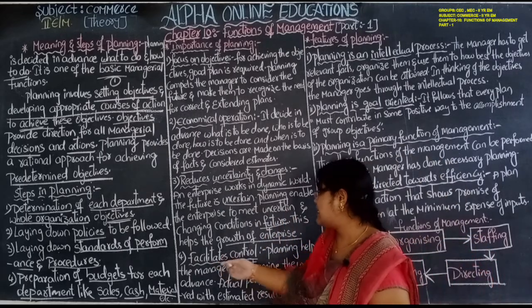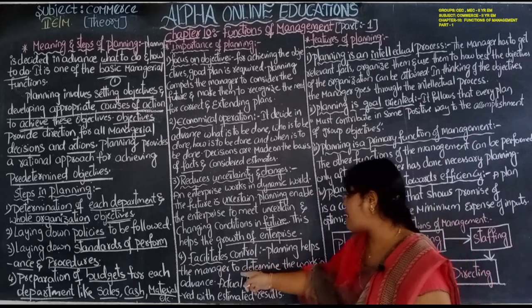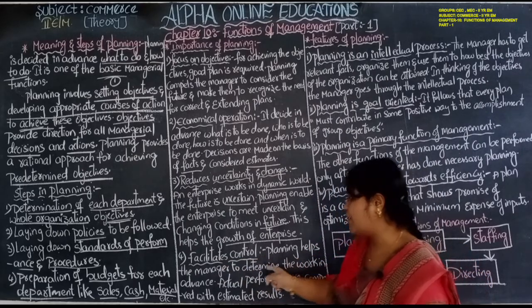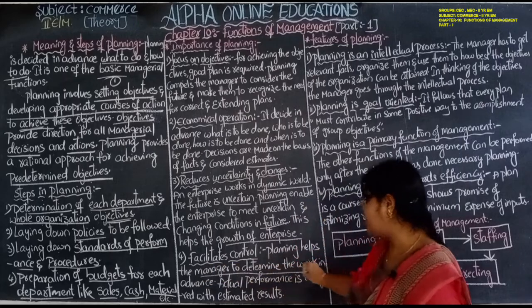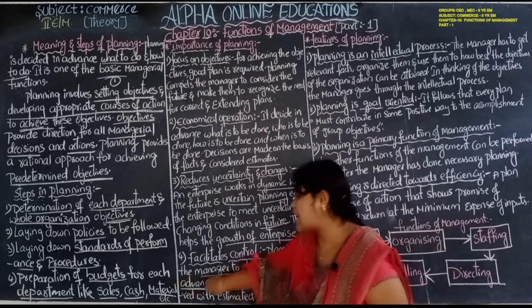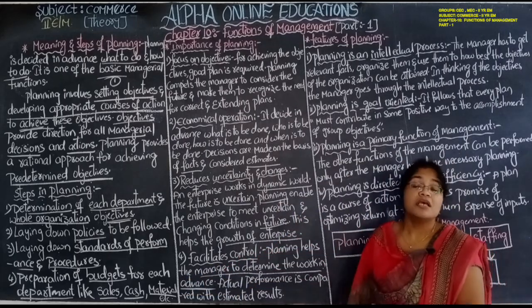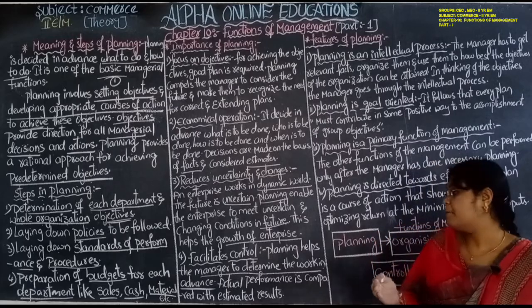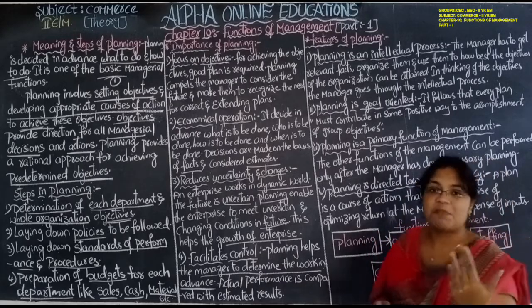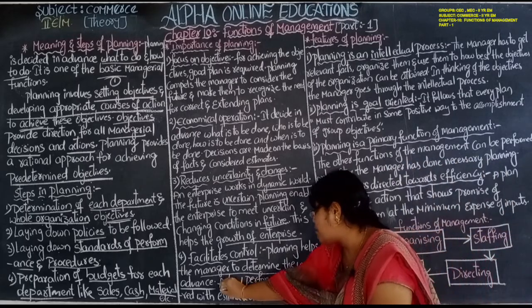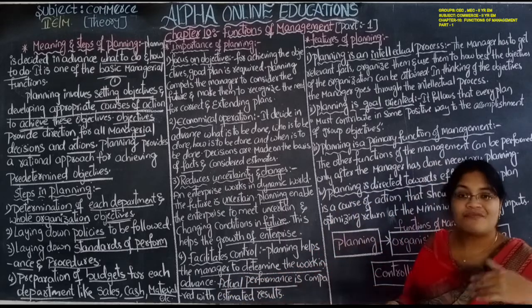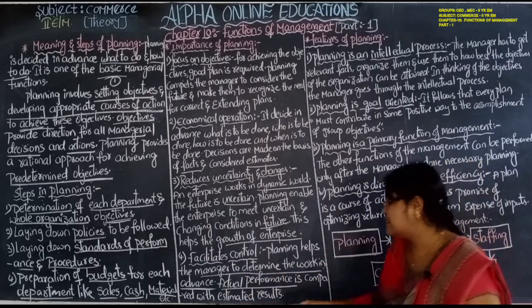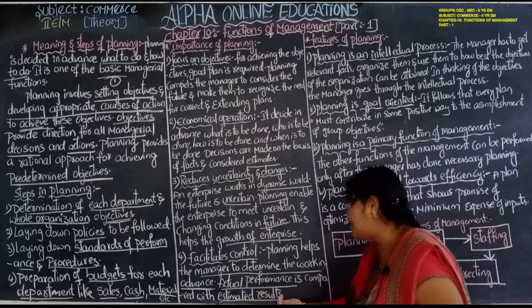Yes, facilitates control. Planning helps the manager to determine the work in advance. So the manager can determine the work in advance, how the work will be done. After that, when the work is performed, the actual performance, what work is actually performed, is compared with the estimated result.